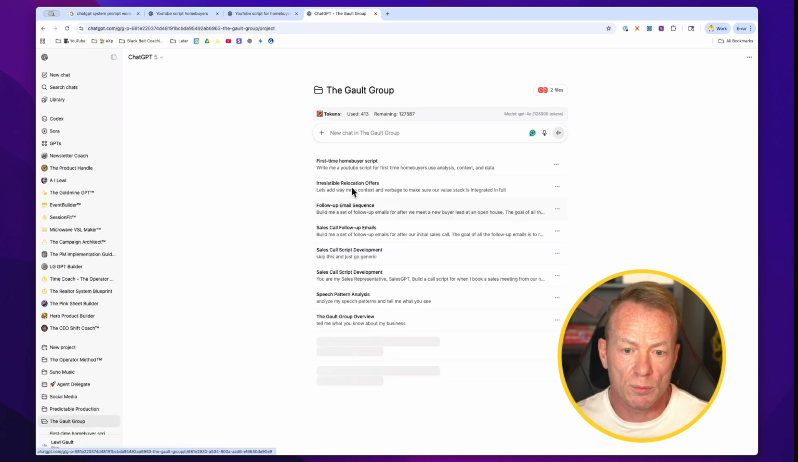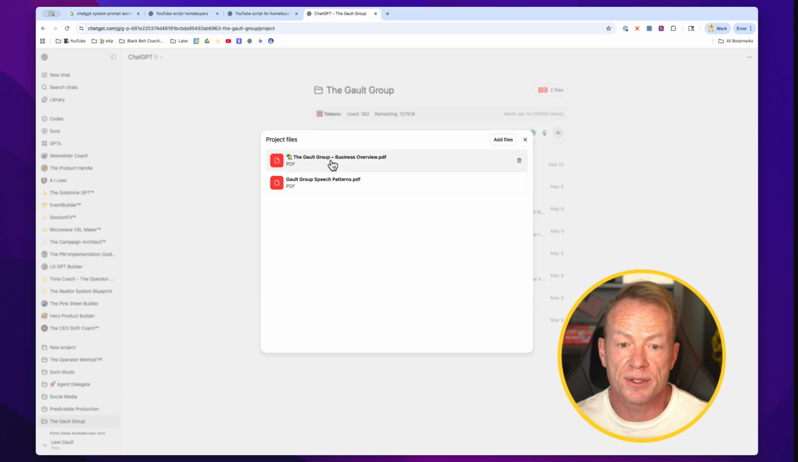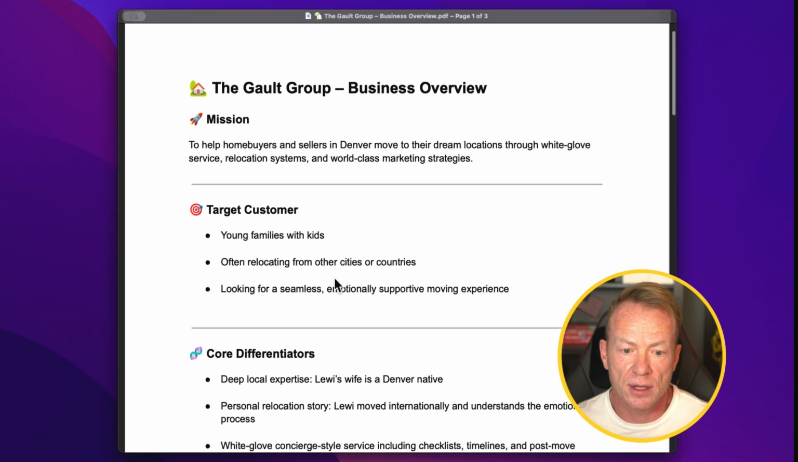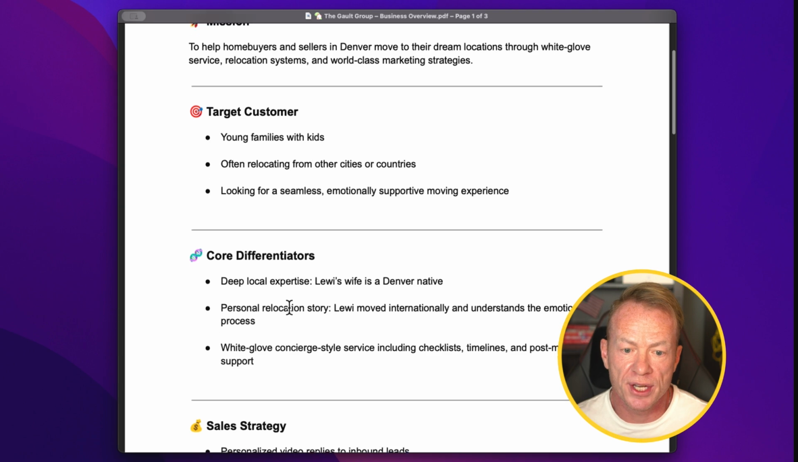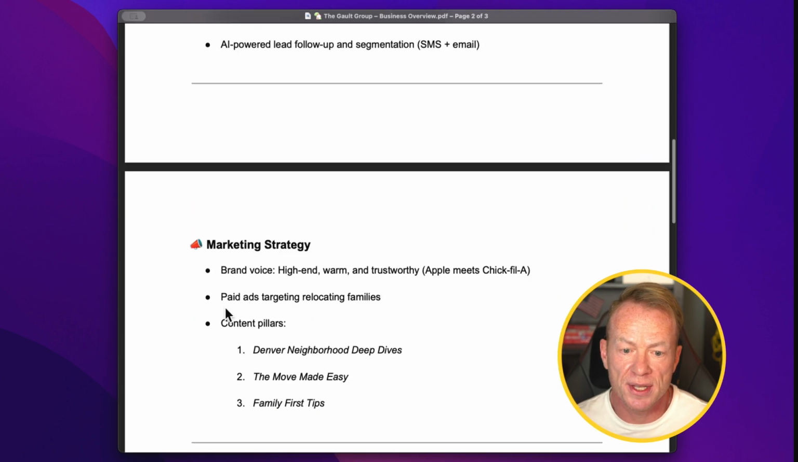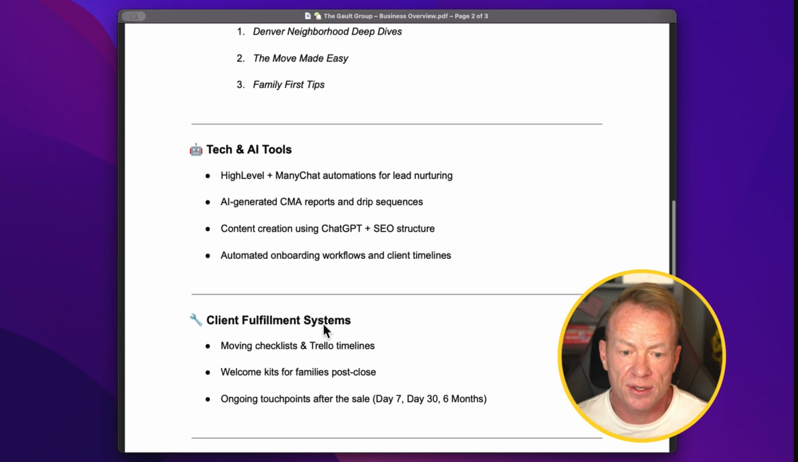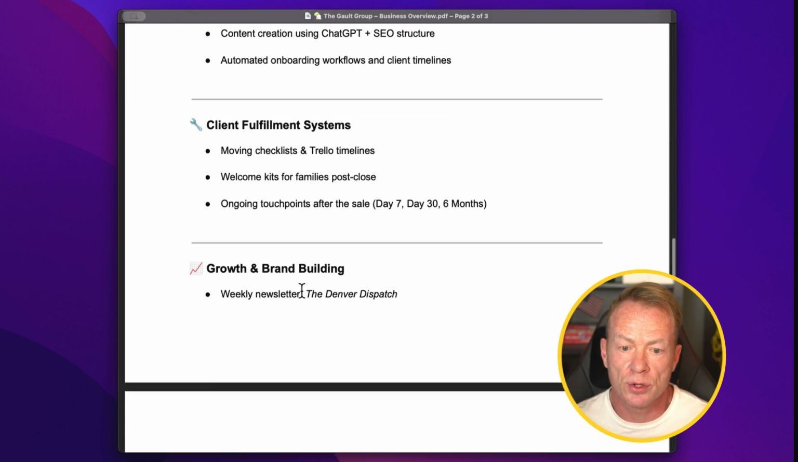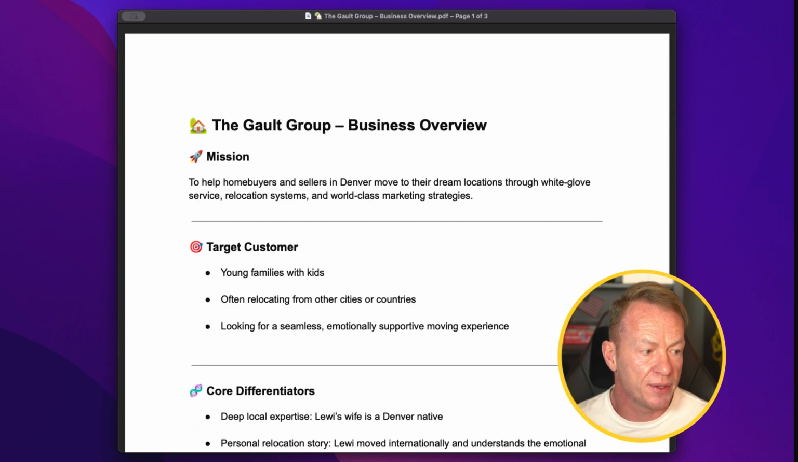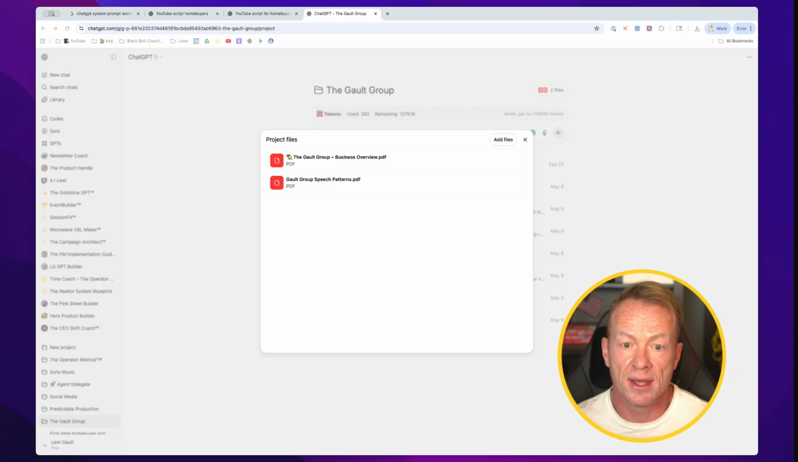So make sure when you're doing that, we'll come up here again, add in as many files as you want. The business overview is really, really good to have. And let me show you that right now. So our business overview, very simple. Our mission, our target customer, target avatar, our core differentiators, what makes us different from other realtors here, sales strategy, the way we do things, marketing strategy, tech and AI tools that we use, client fulfillment systems, growth and brand building, and the rest goes on. So building that out is really important. Again, you can use ChatGPT to do exactly that.